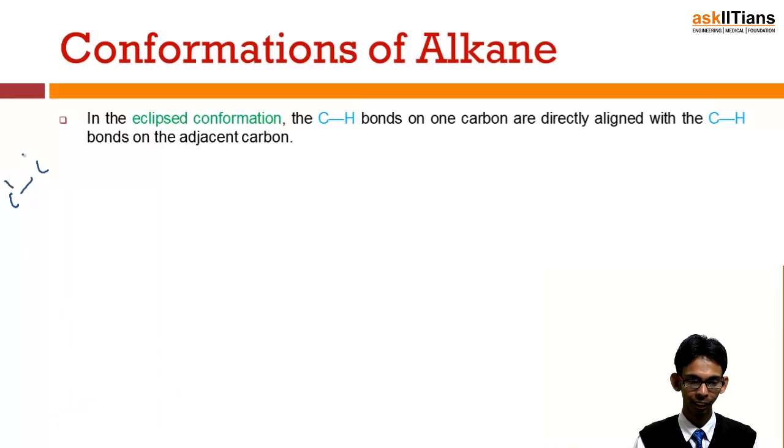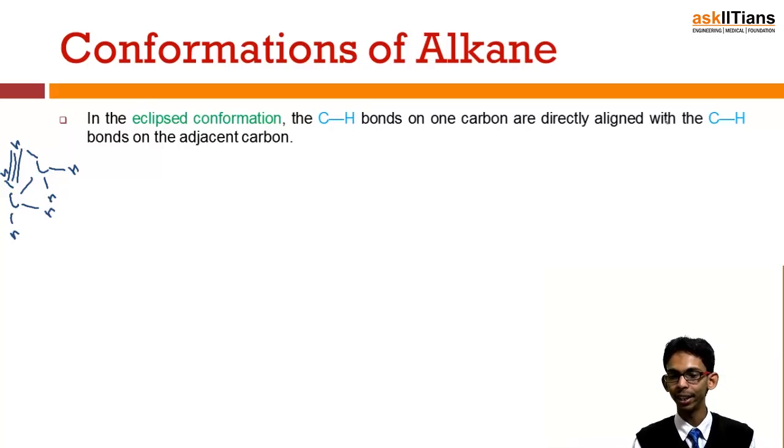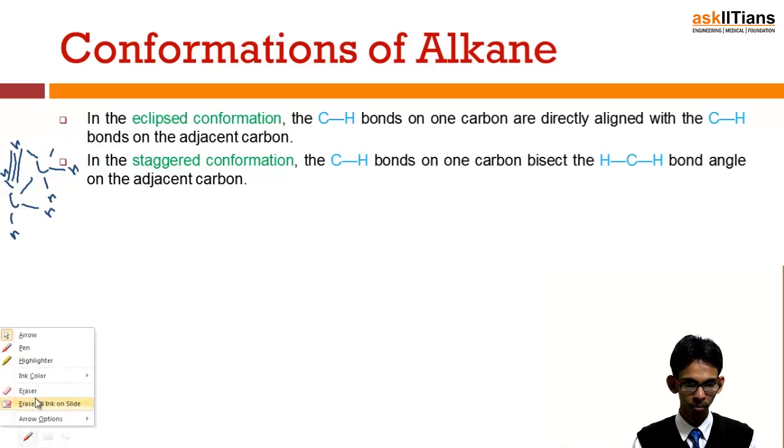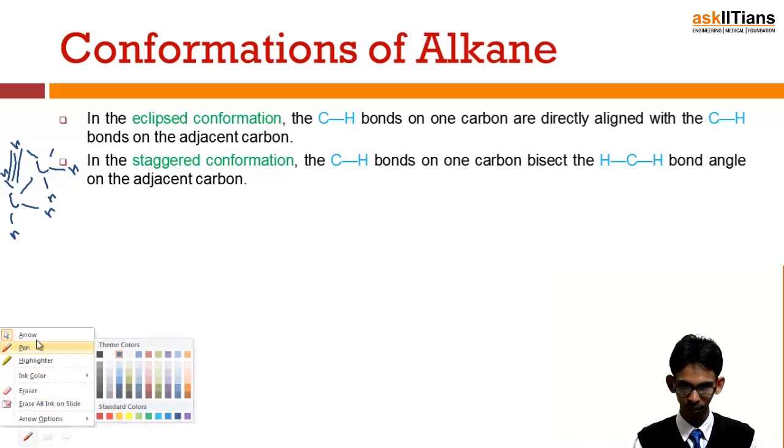This type of conformation is called eclipsed conformation, in which the two hydrogens encounter each other. In the eclipsed conformation, the CH bonds on one carbon are directly aligned with the CH bonds on the adjacent carbon, like this. Another possibility is staggered, in which the CH bond on one carbon bisects the HCH bond angle on the adjacent carbon, like this.